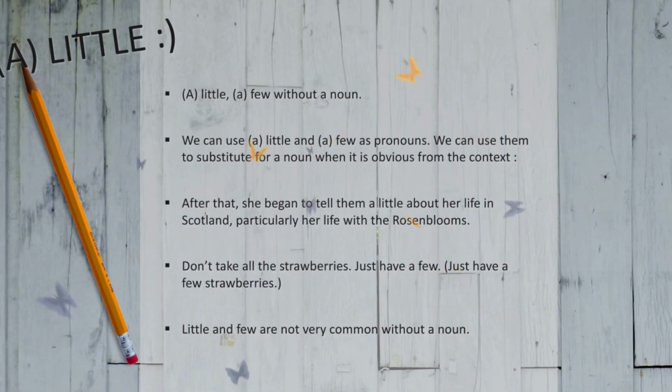A little without a noun. We can use a little and a few as pronouns. We can use them to substitute for a noun when it is obvious from the context. After that, she began to tell them a little about her life in Scotland, particularly her life with the Rosenbaums. Little and few are not very common without a noun. We use them in formal contexts. Little is known about his upbringing and education. Few could be in favor of police officers carrying weapons.